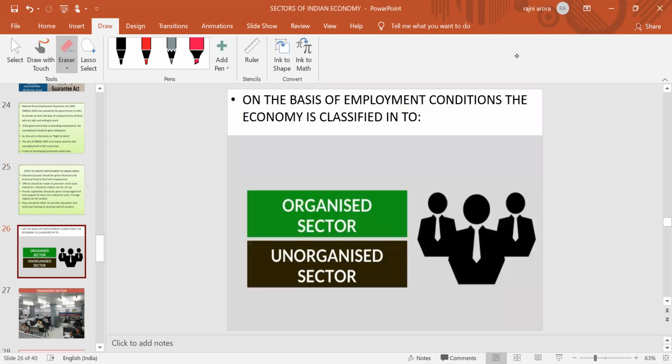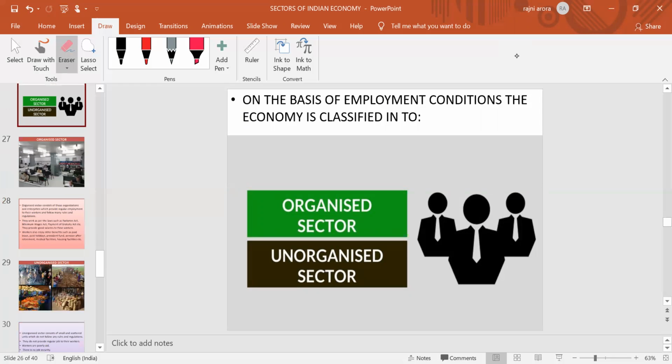Next one, classification. On the basis of the employment condition, the economy is mainly classified into two bases: organized sector and unorganized sector. The simple thing is there. In the first classification, we studied the three sectors on the basis of the nature of economic activity: primary sector, secondary sector and tertiary sector. Now the second classification is on the basis of employment conditions. The economy is classified into two sectors, the organized sector and the unorganized sector.